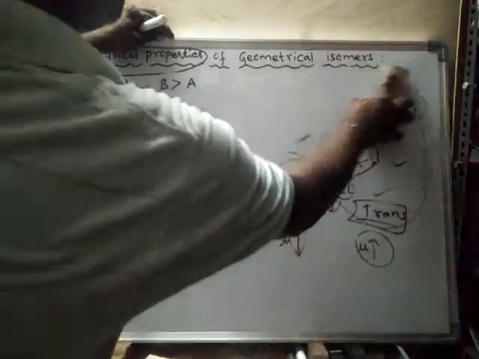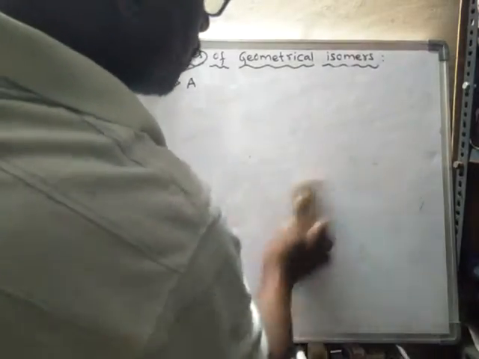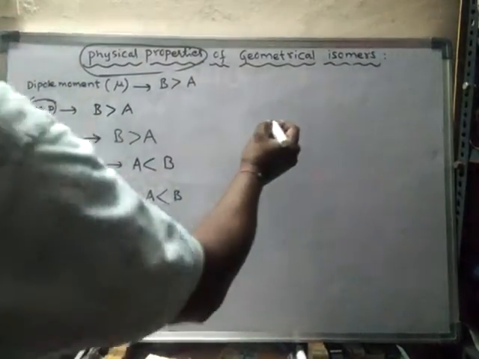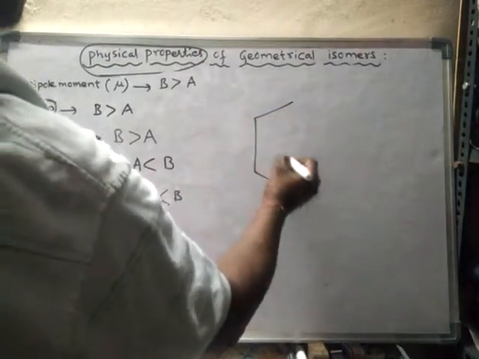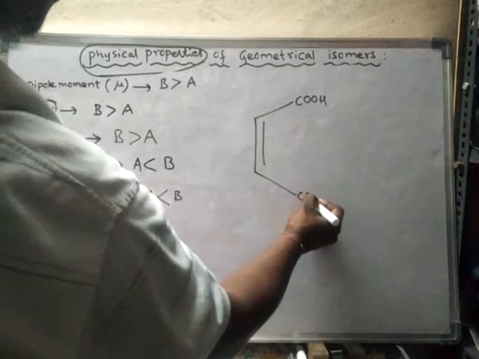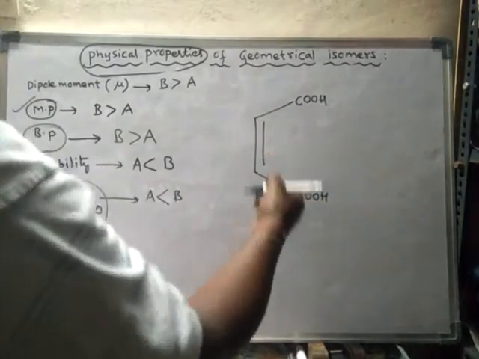Let us see another example. Suppose these two are COOH groups instead of methyl groups.